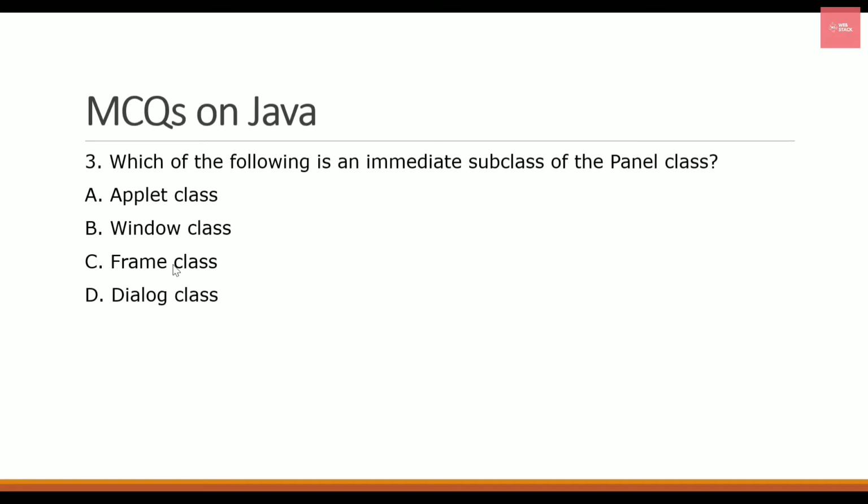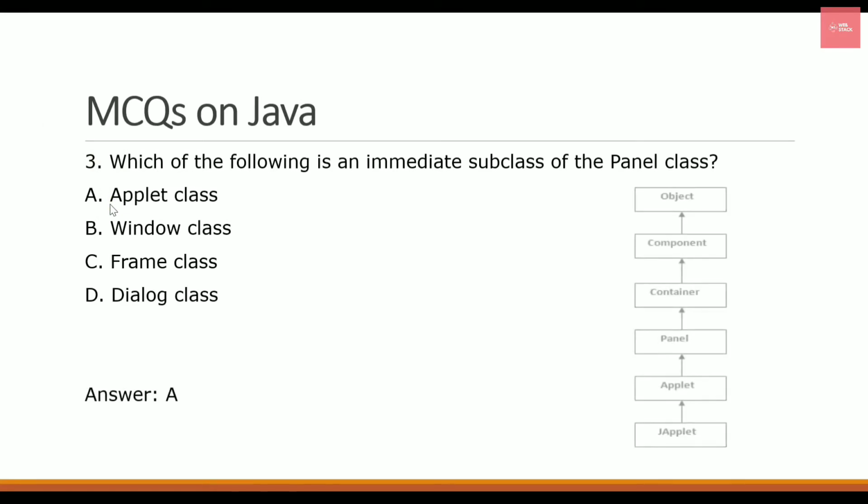They are asking about the subclass of Panel. A subclass is something which inherits the Panel class, and the class which inherits it is the Applet class. As you can also see in the diagram, Applet extends the Panel class, therefore it is the subclass of Panel.